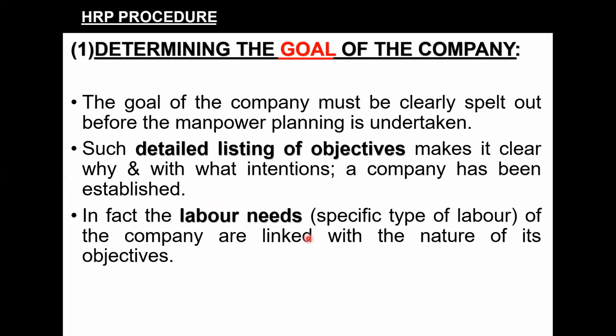So the labor needs, that is to say the specific type of labor, whether skilled, whether unskilled, or whether semi-skilled, can be decided, and it is linked with the nature of its objectives. For example, if the company is going for expansion, or let us say it is going for some sort of modernization, it will require increased skilled workers or laborers. So ultimately, the first step, as you can see, begins with the determination of the goal of the company. So I hope that you are clear with the first step.